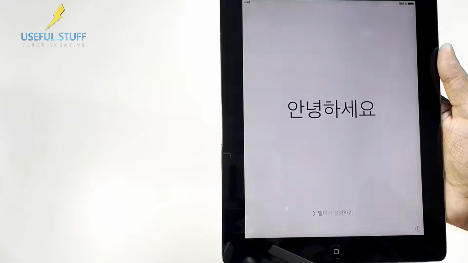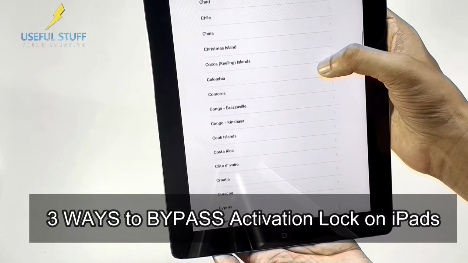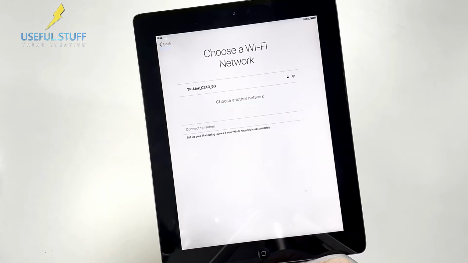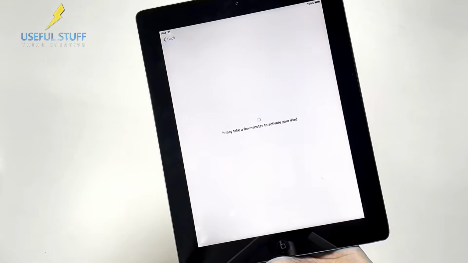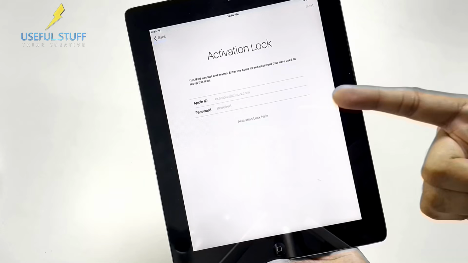In this video, I will be showing you 3 different methods how to bypass your iCloud activation lock that's on your iPad. So watch this video till the end and make sure you follow all of them step by step. And any questions, kindly comment down. So yeah, let's start with the first method.